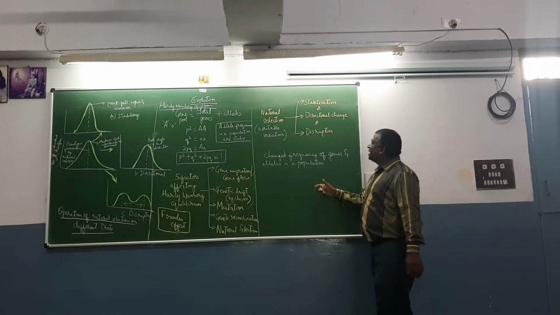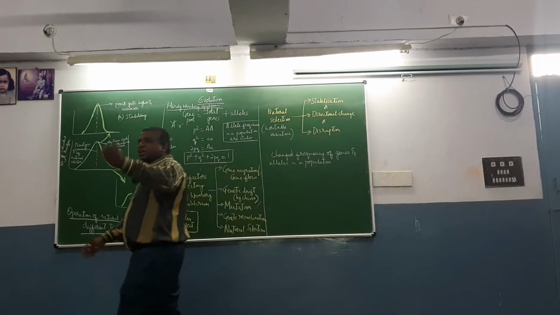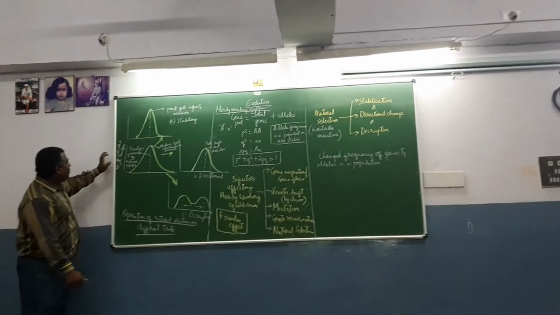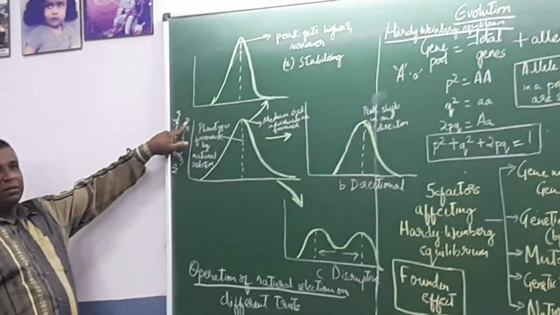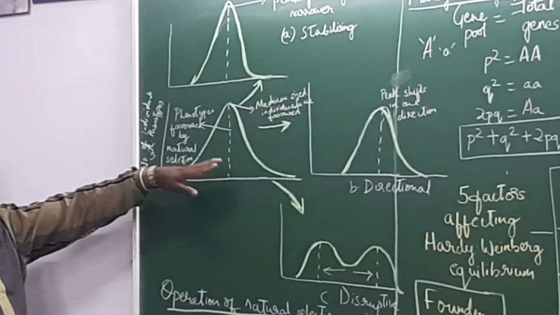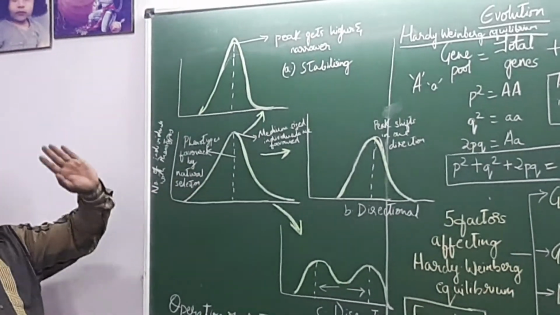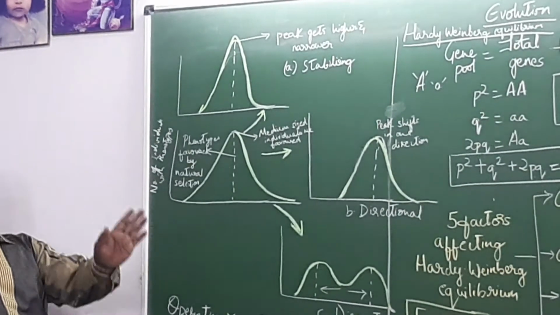Now what you have to again understand is the natural selection process. In the graphical representation, the y-axis is the number of individuals with phenotypes. We have taken that and when we plot it, we are going to get this. This is a Hardy-Weinberg equilibrium data, one population graph.